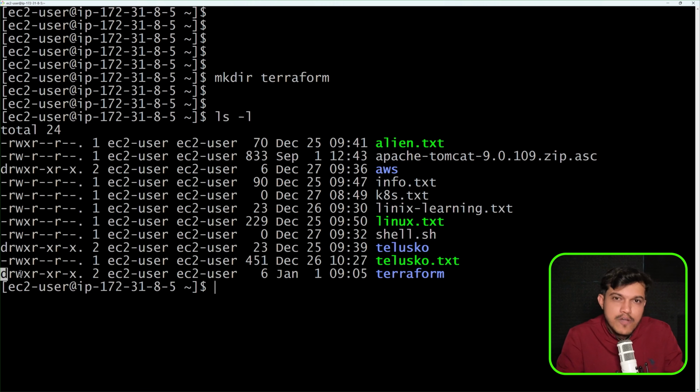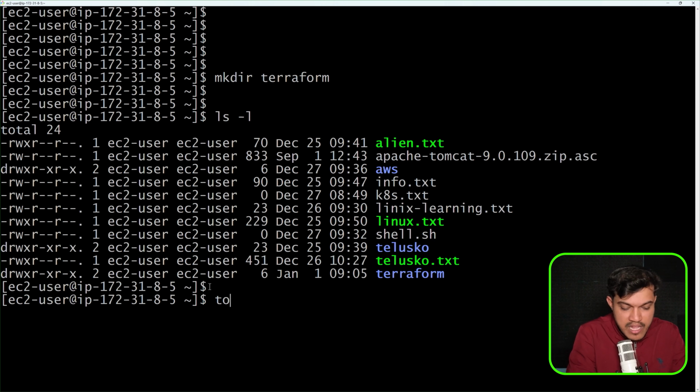What is the default permissions? We have not yet given any permissions, we have not changed it. What is the default permission for a directory in Linux is the question. See, for users it is read, write, execute, and for group it is read and execute, and for others also read and execute. That is the default permissions for a directory.